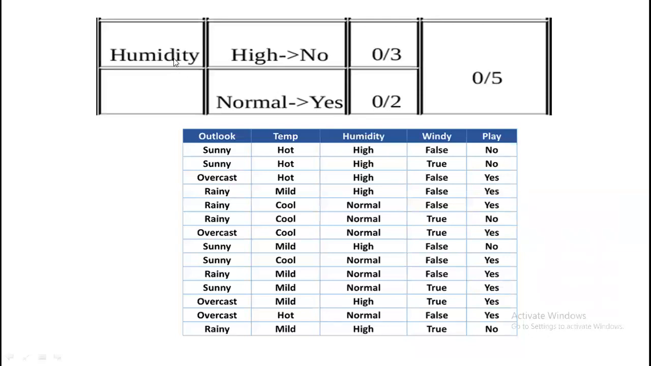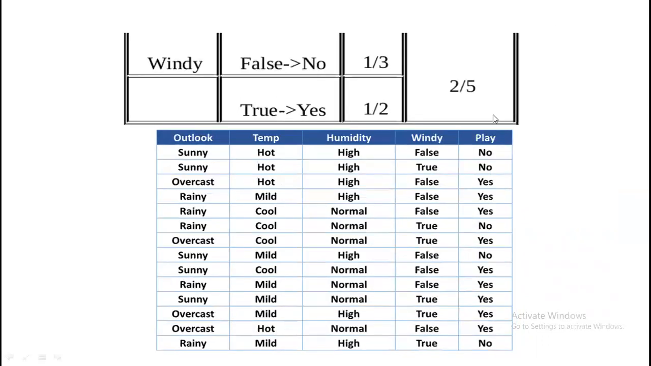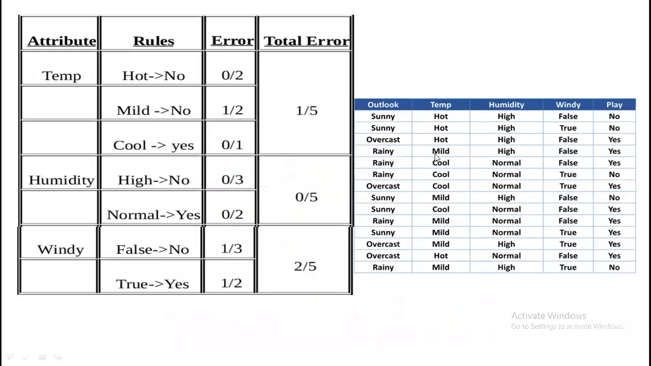Next, for humidity. Now for humidity, we have only two values, high and normal. High to no, then 0 error. Normal to yes, again it is 0 error. Because for humidity, if it is high, then play condition is no. If it is normal, play condition is yes. So total number of errors are 0. Next for windy, false and true, we have 1 error each. For false, 1 error, true, 1 error. So total number of errors are 2 out of 5.